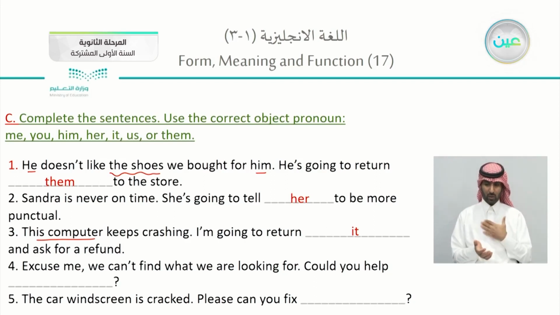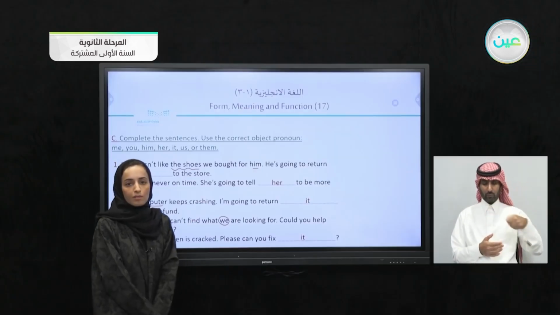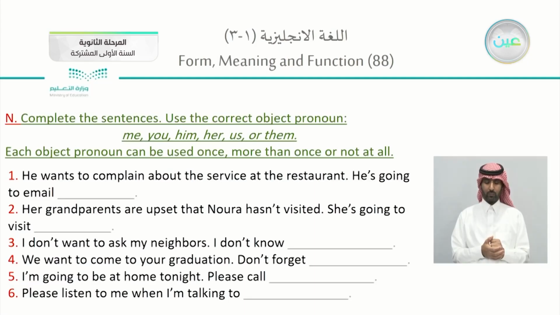Excuse me, we can't find what we are looking for. Could you help whom? Could you help us? So here, because we are speaking about us. The car windscreen is cracked. Please can you fix it? Which is the windscreen or the car itself. Let's do the same exercise in your books, page 88. We have an exercise here.